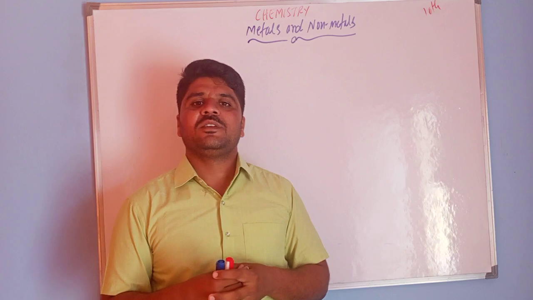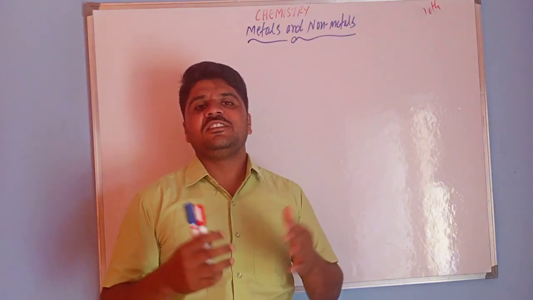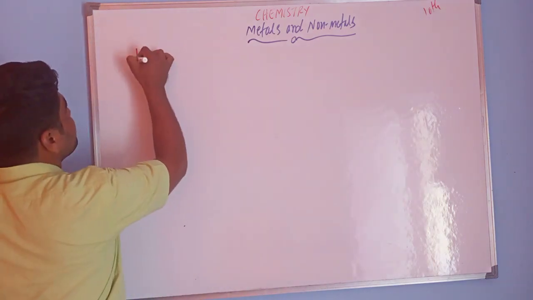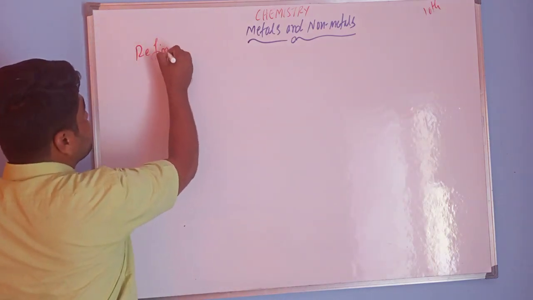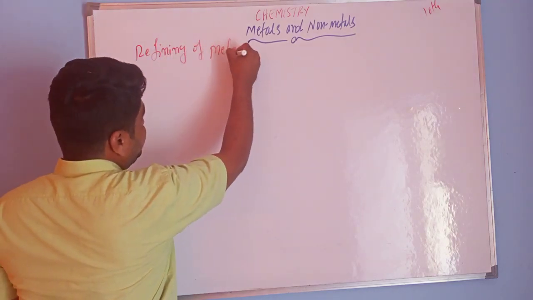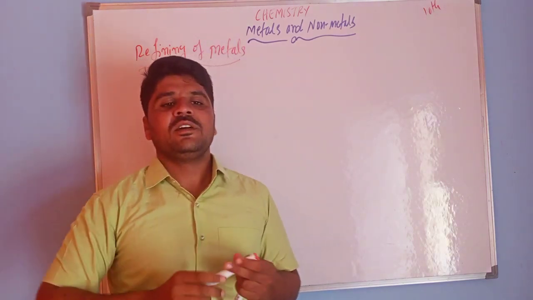So in this class I am going to discuss the refining of metals.